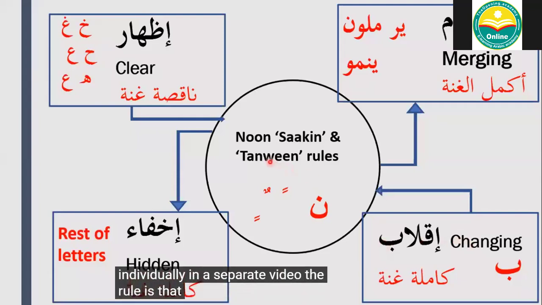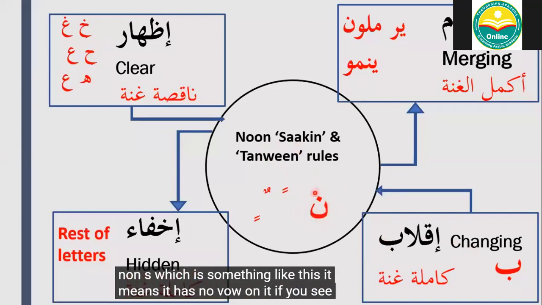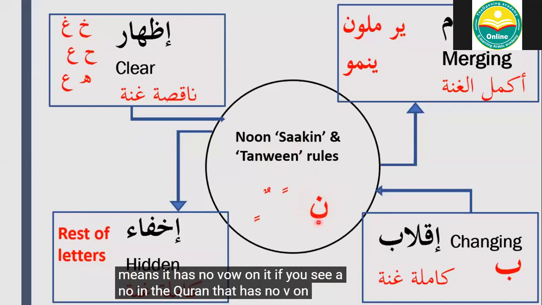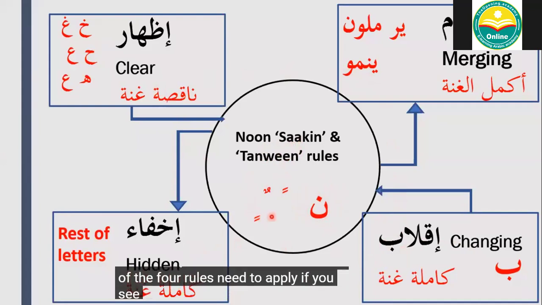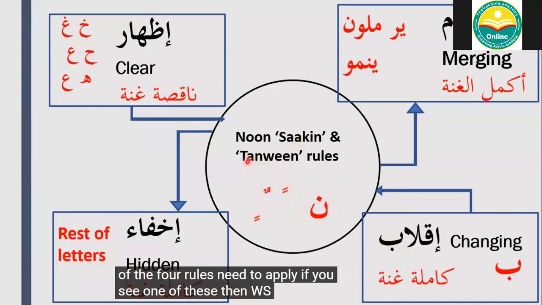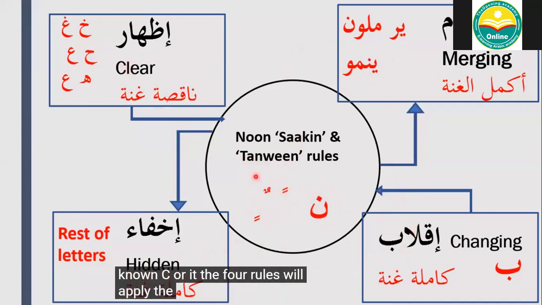The rule is that you first need to have a Noon Sakin, which is something like this. It means it has no vowel on it. If you see a Noon in the Quran that has no vowel on it, one of the 4 rules needs to apply. If you see one of these Tanweens, so if you see a Noon Sakin or a Tanween, the 4 rules will apply. The first rule that we're going to see is Idhar.